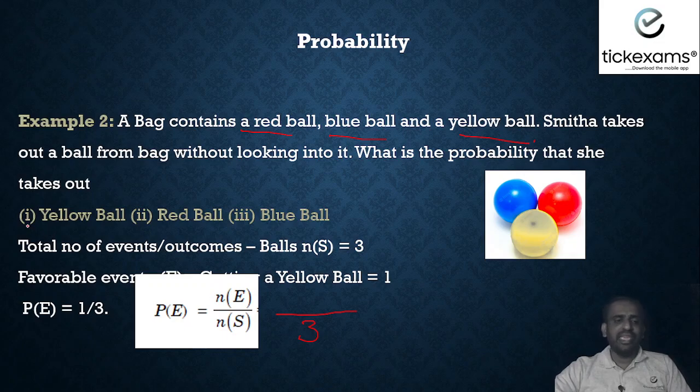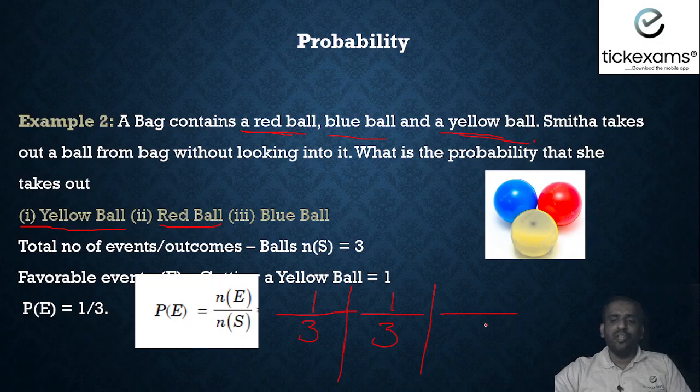Now in the first case, we have to get a yellow ball. How many yellow balls do we have? We have only 1 yellow ball. So we will write it as 1 by 3. This is the answer. Same way, for the second one, the total number of outcomes remains the same, total 3 balls. Now the question is about the red ball. How many red balls do we have? Only 1 red ball. So again 1 by 3.